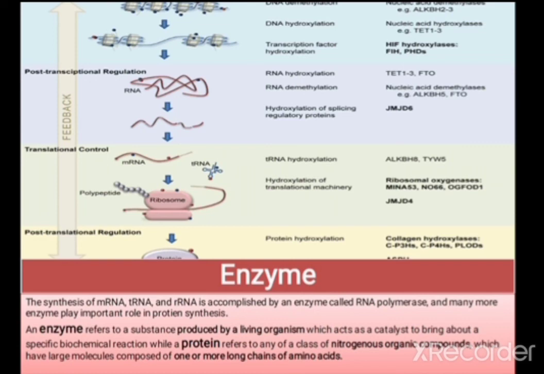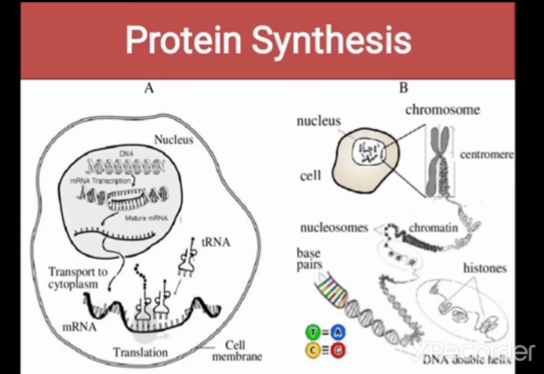The main role of enzymes in protein synthesis is that during protein synthesis, many enzymes play a very important role in this mechanism. The very important enzyme is RNA polymerase. The synthesis of RNA, messenger RNA, tRNA or rRNA, is accomplished by an enzyme called RNA polymerase. So guys, that's all about the protein synthesis.